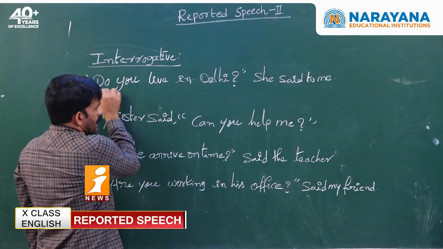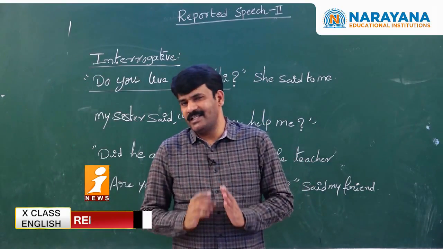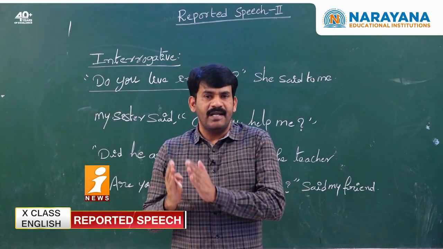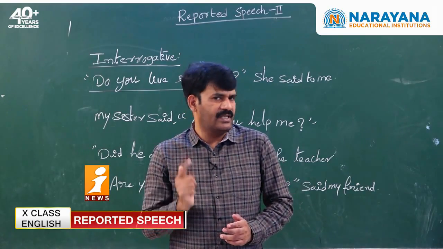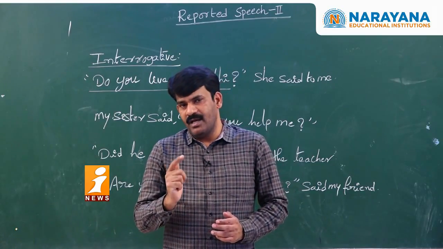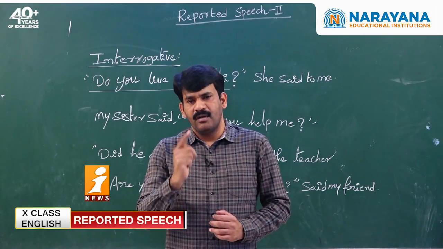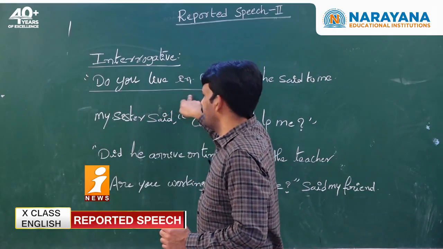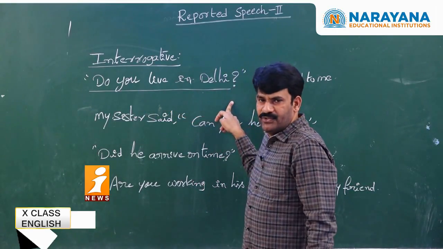Do you live in Delhi? What was the first statement I told you before you start converting a sentence from direct speech to indirect speech? We should know the model of the sentence. Am I correct? So the model of the sentence has to be identified. How do you know the model of the sentence? Very good. By depending on reported speech. So what is the reported speech given here? Good. It is an interrogative sentence.